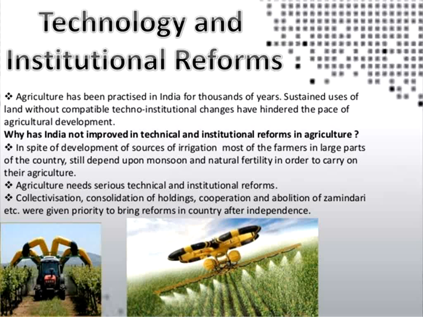Natural fertility is also a main factor in carrying out their agriculture. For development, in foreign countries, for example the USA, they do commercial farming, not like India, and use technology in a large manner. When the crop needs fertilizer, they can watch in satellite imagery, and they apply the fertilizer at the correct time.